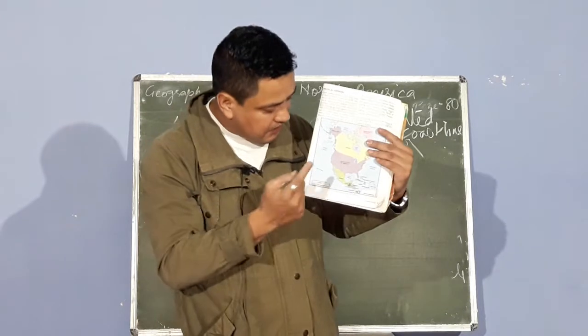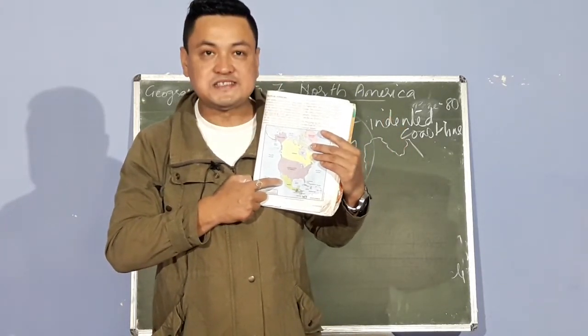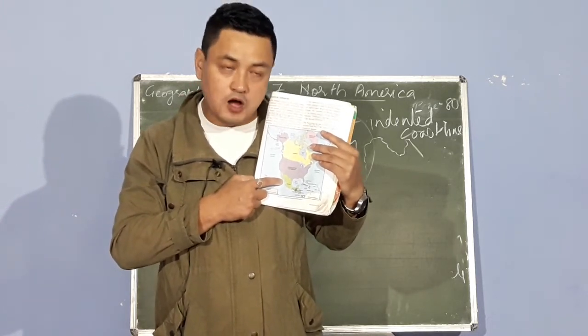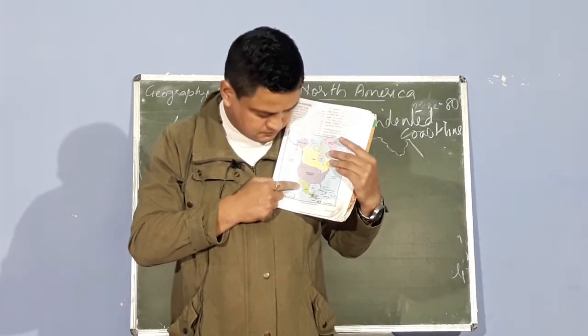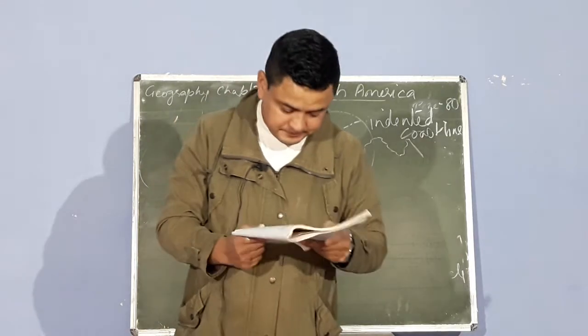Now where do you find California? Gulf of California is found here near Mexico, on the northwest side. Here you find the Gulf of California.